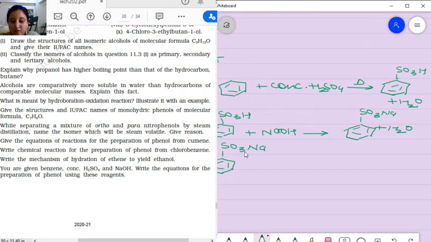SO3Na plus NaOH, lone pair is over here, positive charge, here negative charge. So what is going to happen? It is going to attack over here. When it attacks over here, this will shift over here.